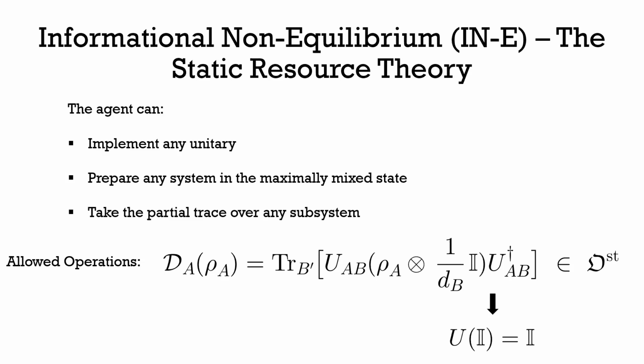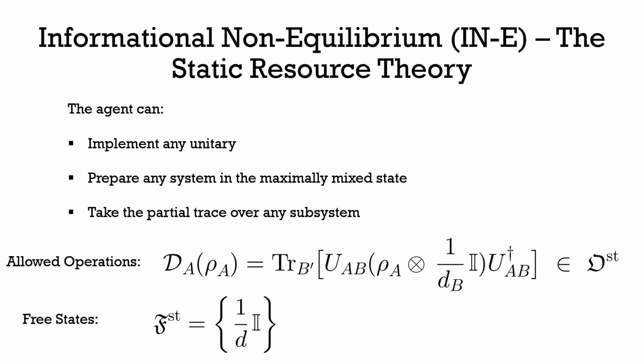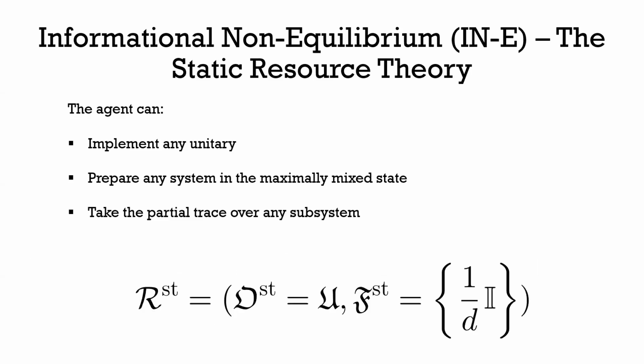And now the convertibility power of these noisy operations is the same as the convertibility power of the set of unital operations. So we learned in the talk yesterday that these are in fact not the same set, but their convertibility power is the same. And so considering the fact that in this work we're only talking about convertibility, we'll talk about noisy operations as unital operations. And so no surprise that the set of states for which these noisy operations are invariant is then the maximally mixed state. Okay, so we'll sum this up as our underlying static resource theory. It's going to have allowed operations of unital channels and the free set of the maximally mixed state.